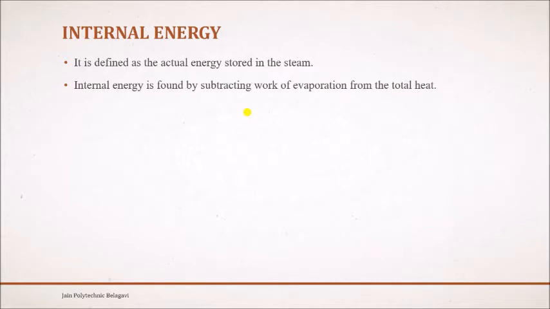So this energy is found by how? By subtracting the work of evaporation from the total heat. So what is this total heat? Total heat is nothing but the latent heat part plus the sensible heat.